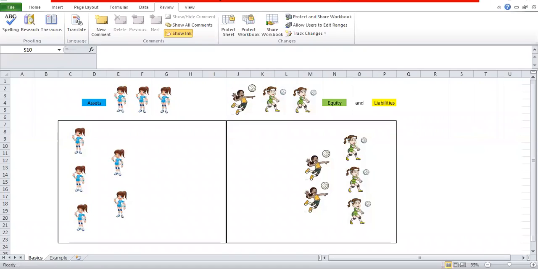So what did I want to show you here? I think that accounting can be explained as a volleyball match. We will not play volleyball here, but I will try to explain something to you. What you see here is basically a balance sheet.